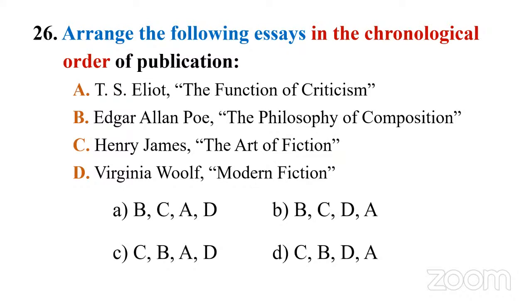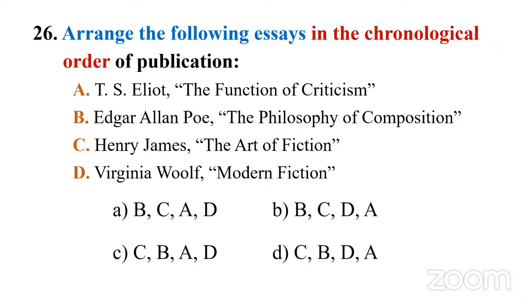So before you go for the choice, why don't you look at this analysis? You have all modernist novelists and poet: Virginia Woolf, Henry James, and T.S. Eliot. But Edgar Allan Poe stands different. If you arrive at this kind of an analysis, then you can go for the options. We know Edgar Allan Poe came first historically, right? The American poet and short story writer. Then he might have written that essay first, The Philosophy of Composition. And now you can eliminate 2 options.